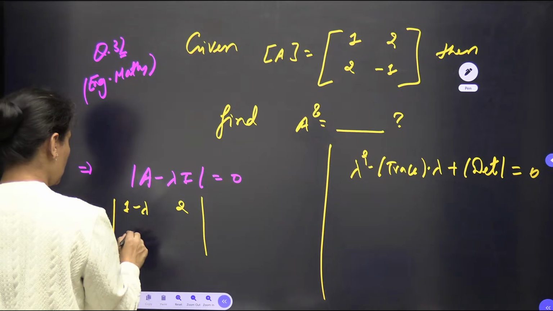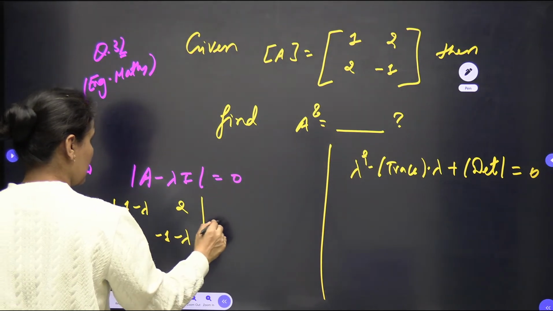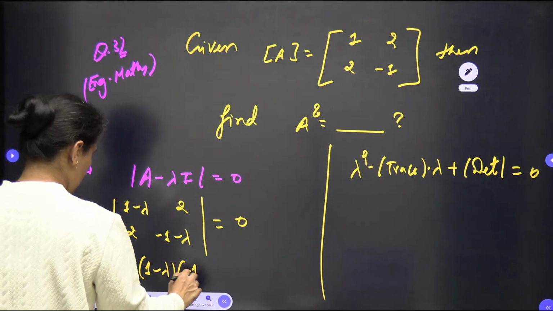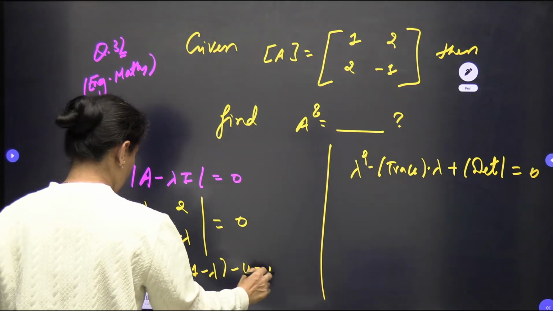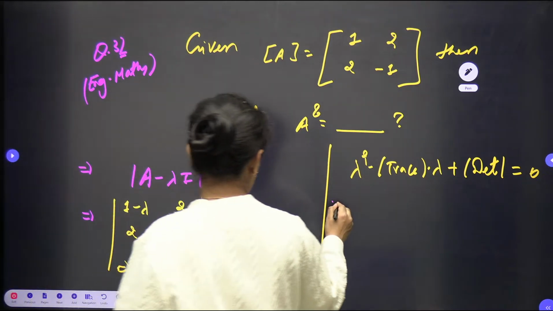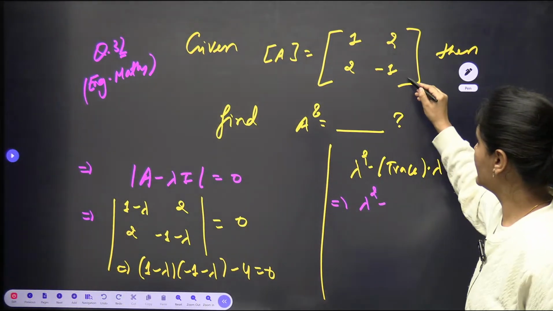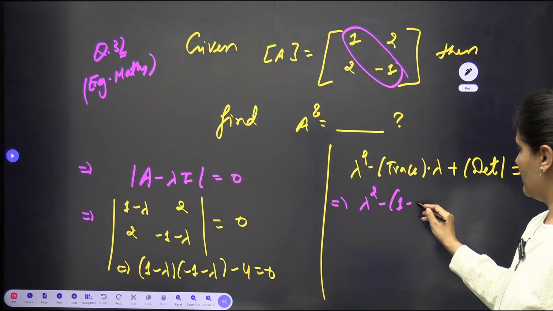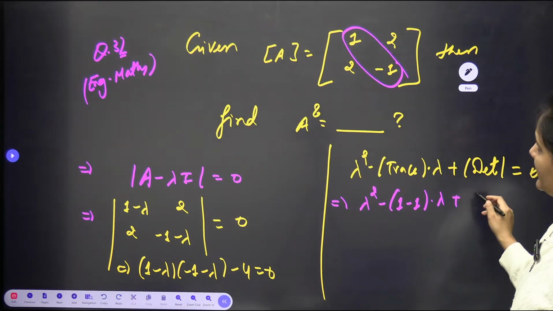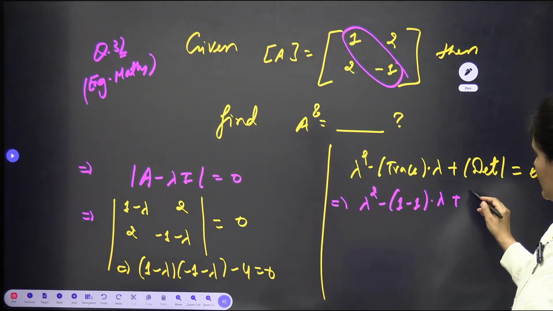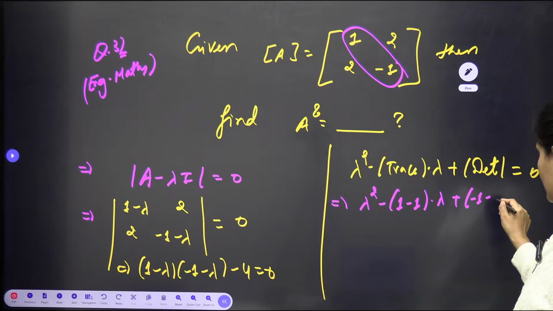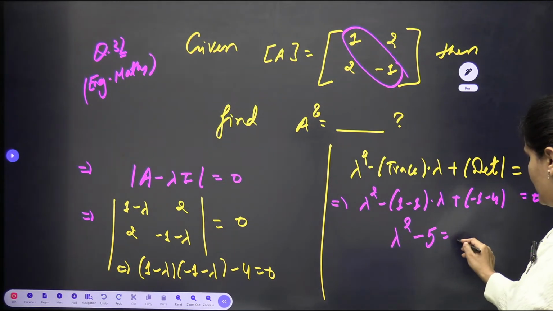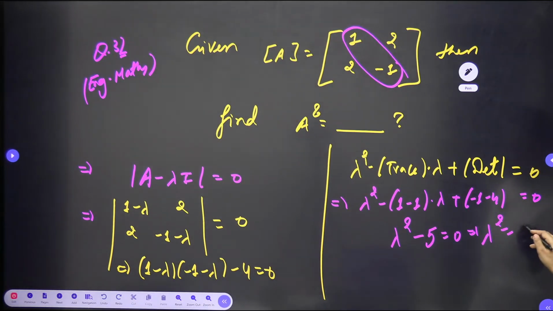1 minus lambda, 2, this is 2, this is minus 1 minus lambda, and the result equals 0. When we multiply, 1 minus lambda times minus 1 minus lambda minus 4 equals 0. Or here, if I am writing, this is lambda square minus trace times lambda plus determinant. Trace is 1 minus 1, which is 0, and determinant is minus 1 minus 4, so this is minus 5 equals 0. So lambda square minus 5 equals 0, or I can say lambda square equals 5.